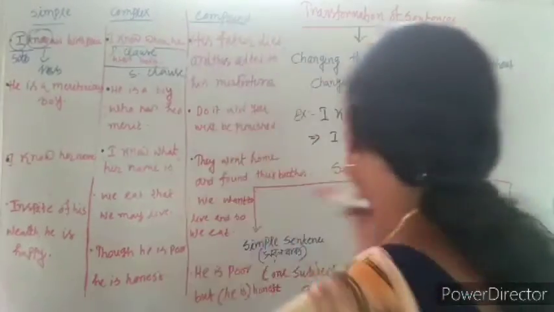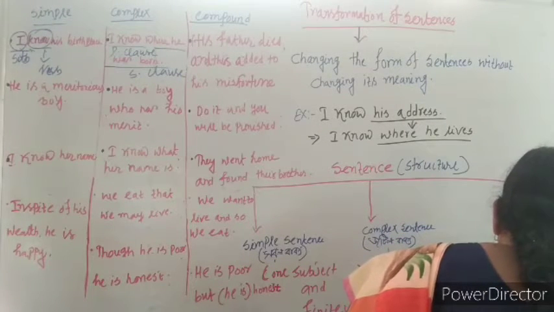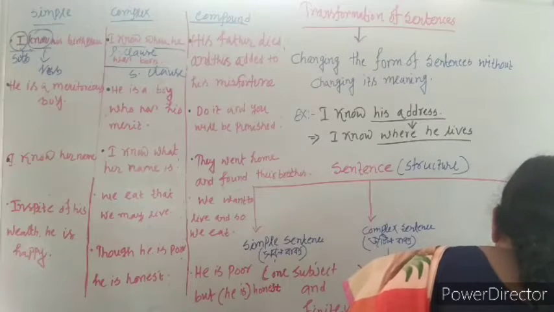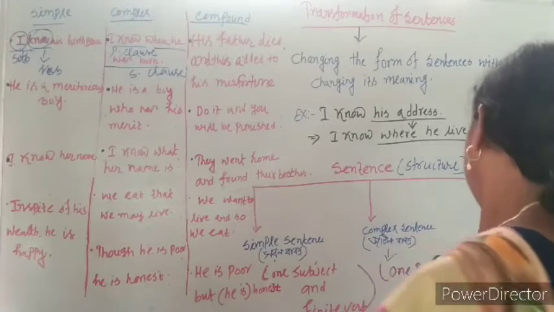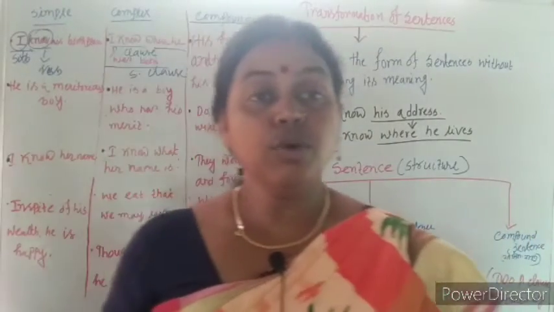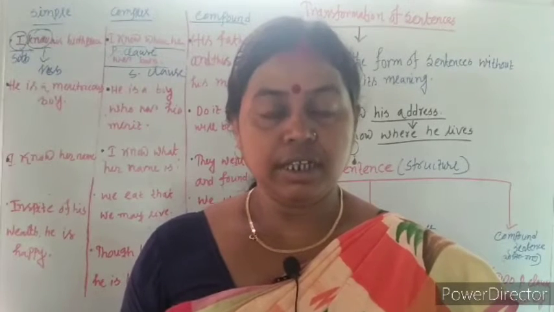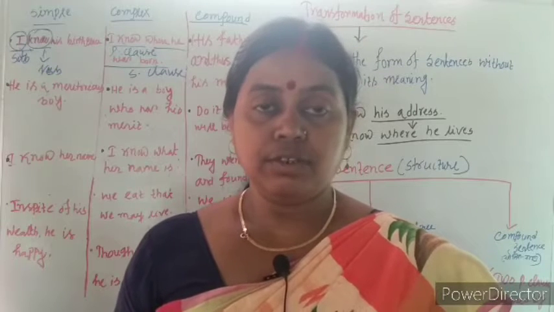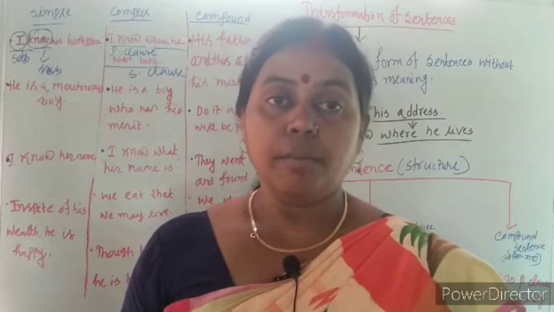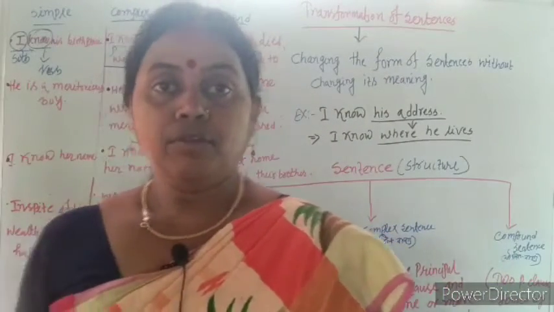A sentence where two principal clauses are joined by conjunctions such as and, or, but, not only, but also, as well as, etc. is called compound sentence. It will be clear when I discuss an example.